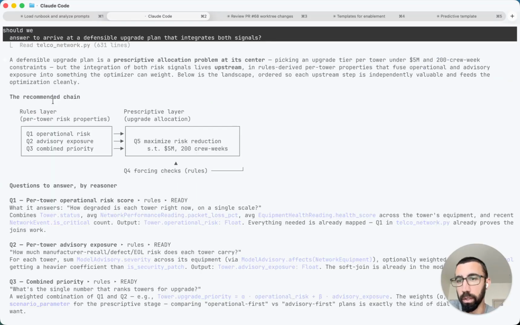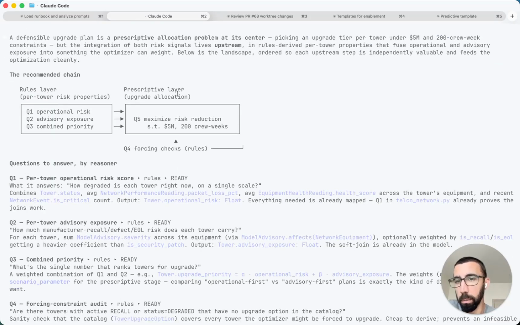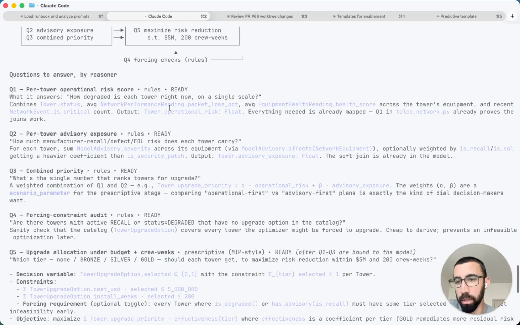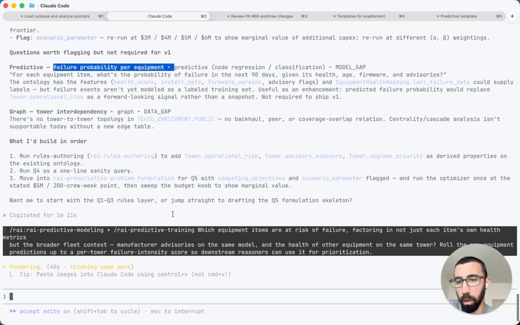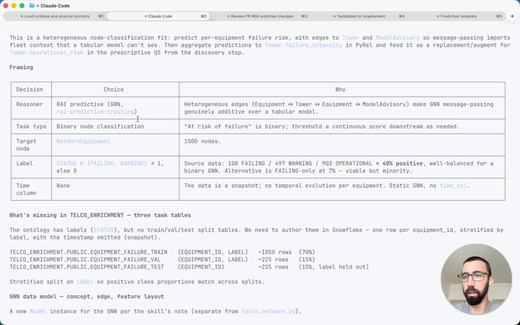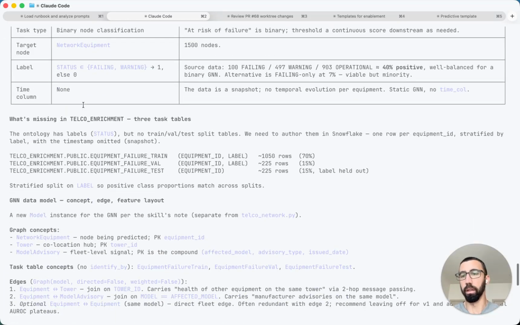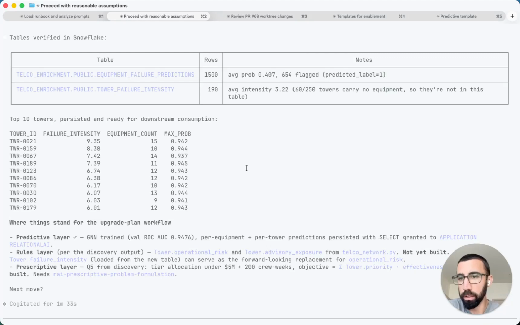The discovery skill returned a potential chain to help us with the allocation problem, going from rules to prescriptive. And actually, we already have a predictive question in mind in line with this, looking at failure probability. So we're going to start there. The agent is helping us game plan a predictive analysis using graph neural networks. We know predictions of failure intensity and probability of failure for the different towers in our network.